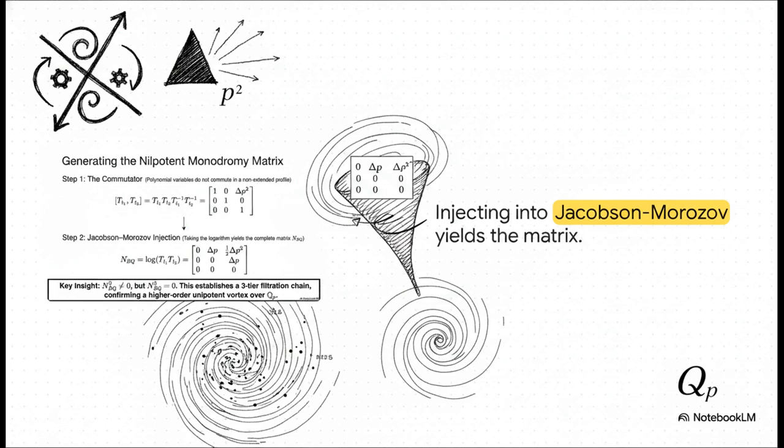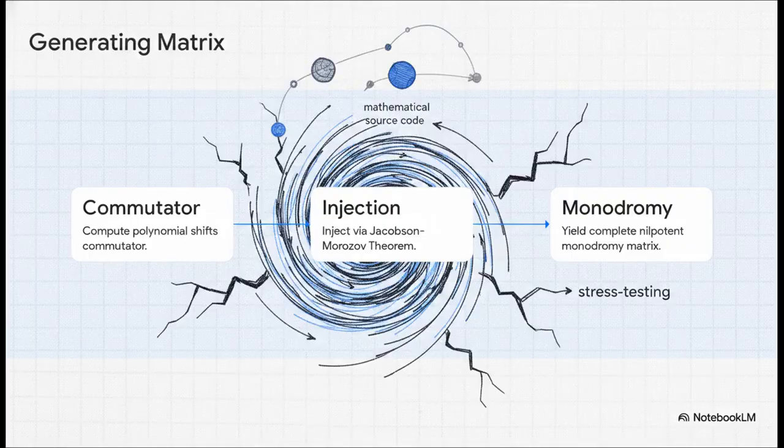Here is the absolute key insight. N_BQ squared is not 0, but N_BQ cubed is 0. This highly specific mathematical behavior generates a 3-tier nilpotent filtration chain, totally confirming we have a higher-order unipotent vortex over the p-adic field. So, just to summarize the flow here, this step-by-step Jacobson-Morozov injection forces a very rigid mathematical structure upon our suspect. We've essentially built our unipotent vortex in the mathematical lab. Now it's time to see if the framework of the universe will actually allow it to exist.